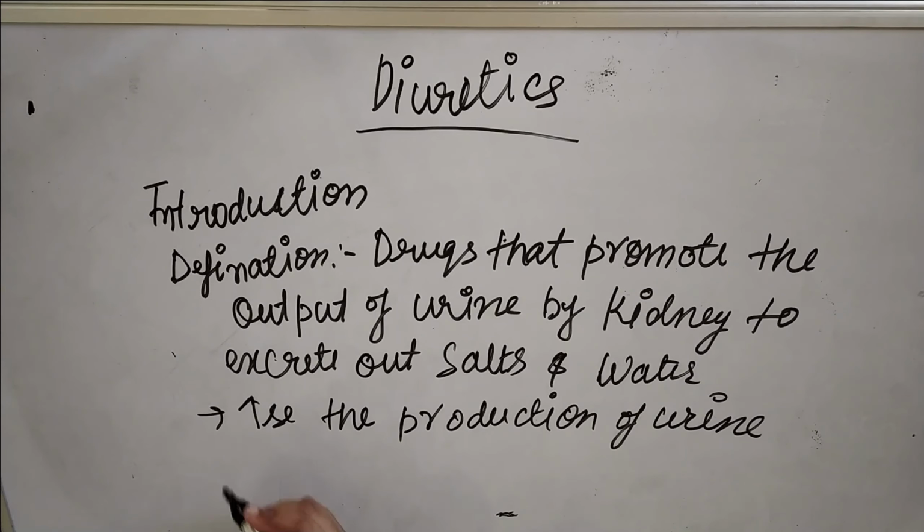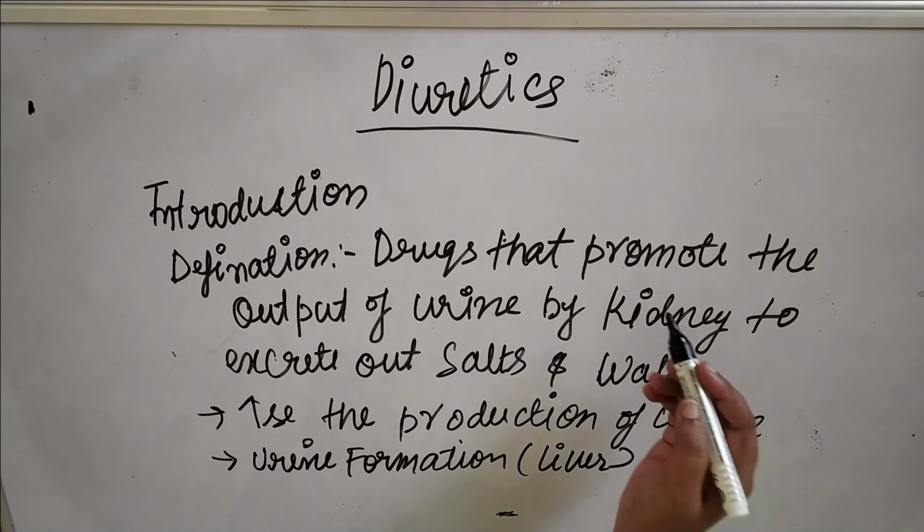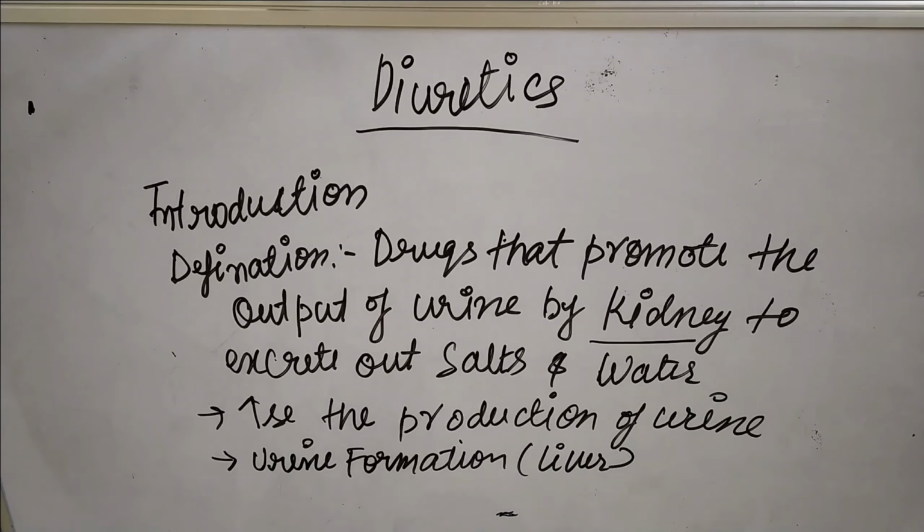Now the question arises: the urine formation takes place in the liver, but these drugs affect the kidney. So how is it possible? Because if we are saying that it increases the production of urine, but the urine formation takes place in the liver and this drug is affecting the kidney, how can we increase the urine formation?